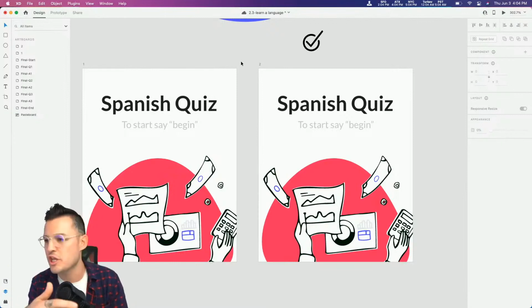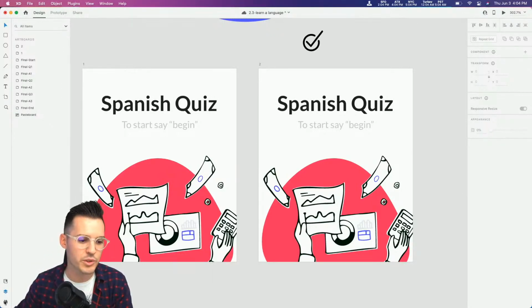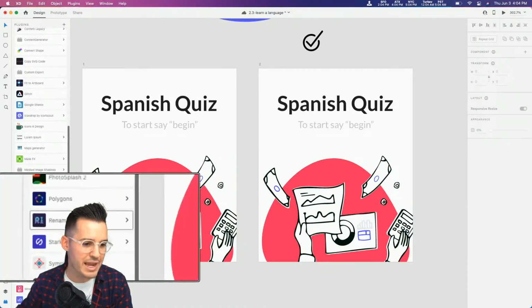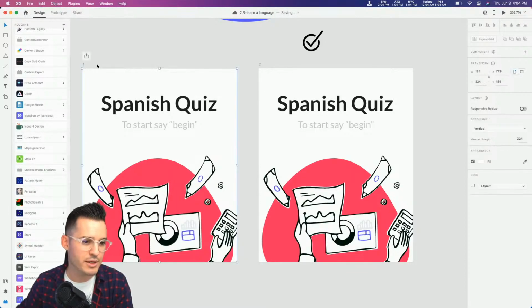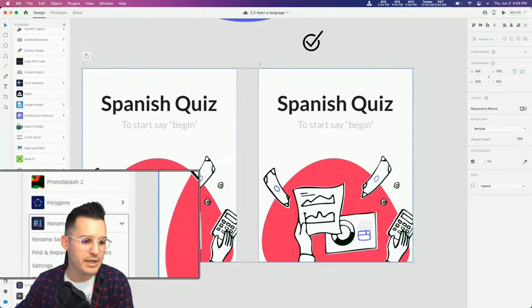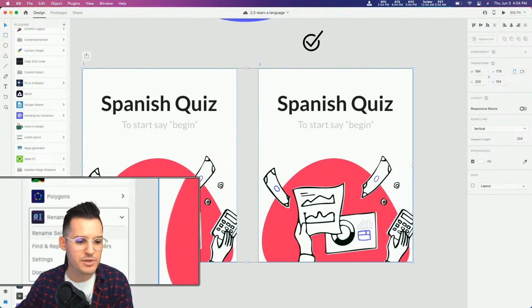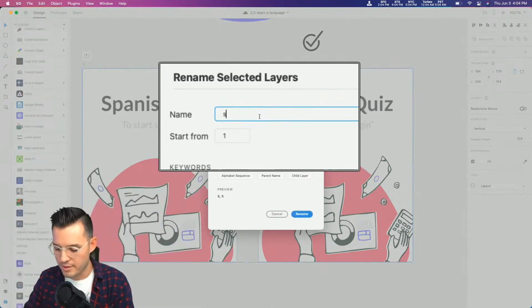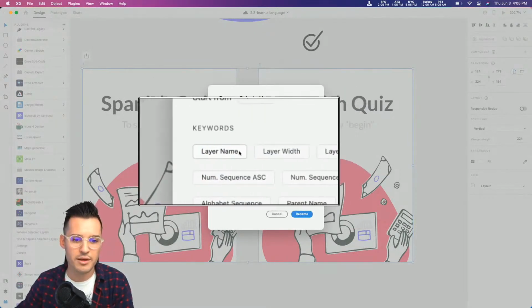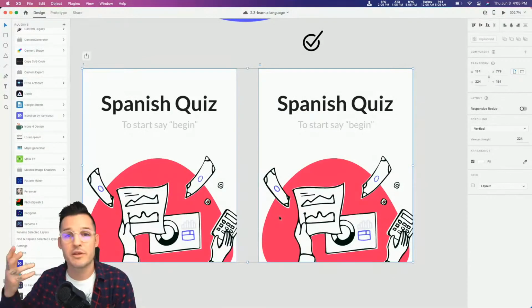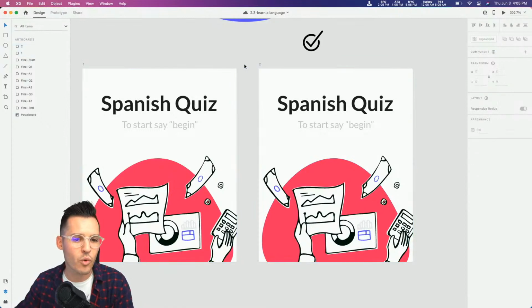A really good plugin, maybe we could just keep going and dragging out artboards, but if you wanted to explore a really good plugin, one of my favorite plugins actually is this one called Rename It. And that will allow you to grab a series of artboards or folders or layers inside of your artboards, open up Rename It, and then we can rename selected layers. And it has a really intuitive interface where you're able to just say, hey, I want to call them something like this, start from 1, and then maybe a sequential number going up, and then it'll just rename everything for us. That's a great little plugin for all of you that are organizational freaks like me. I really love keeping things organized.